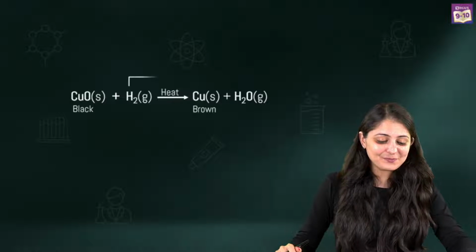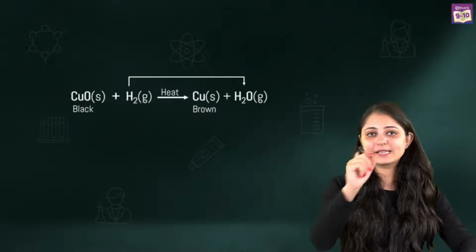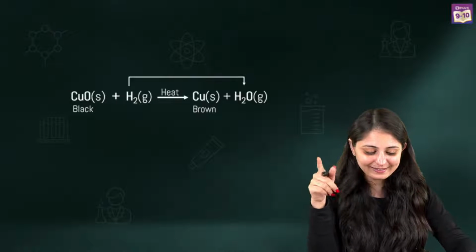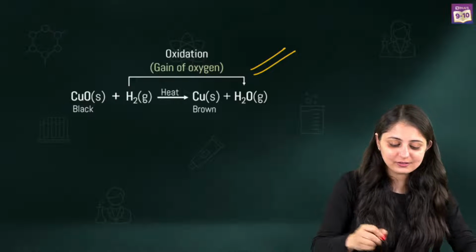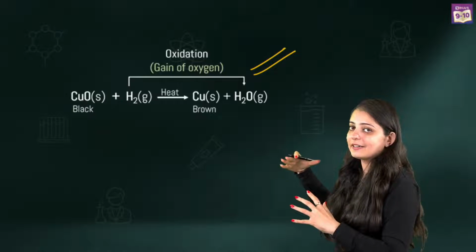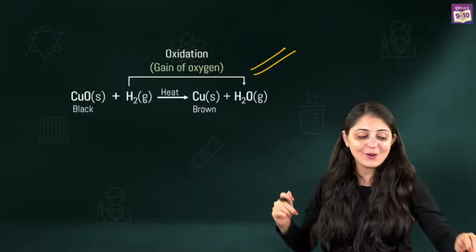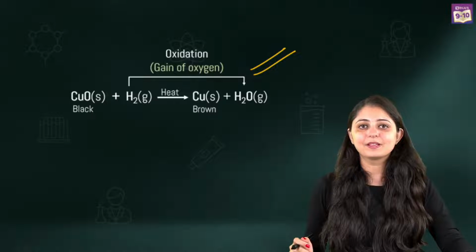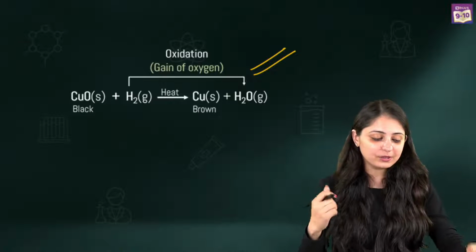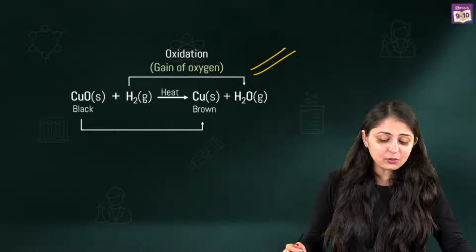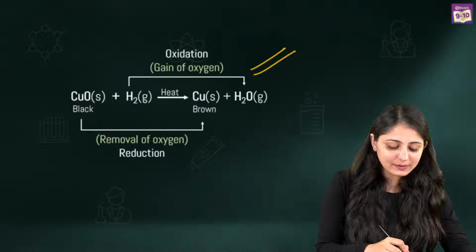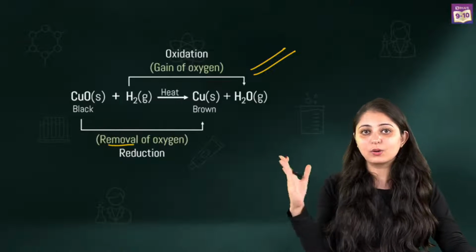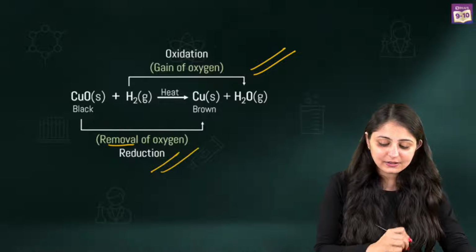Alright, so over here you see that H2 is getting converted to H2O, correct? And we discussed this, that oxidation, over here you see oxygen is being added, right? So oxidation, you all know by now, oxidation is taking place because oxygen add ho raha hai, gain ho raha hai. CuO to Cu, in this what you can observe is that oxygen is getting removed, and this is reduction.